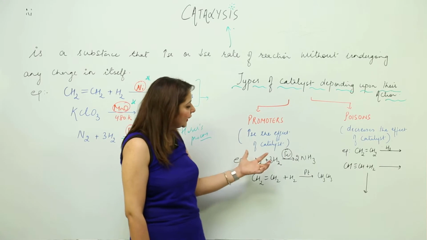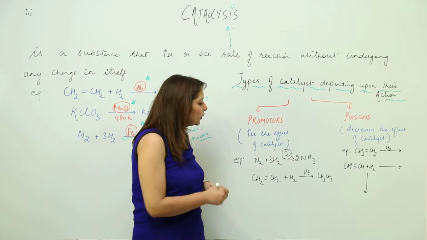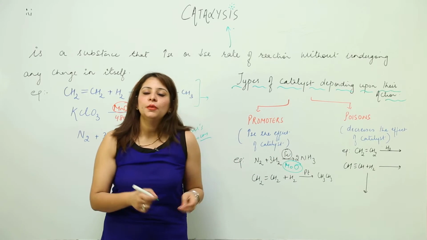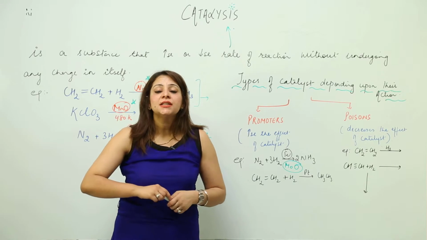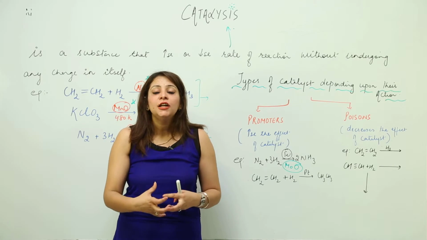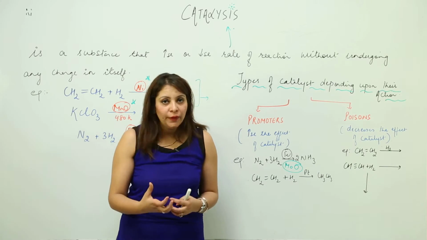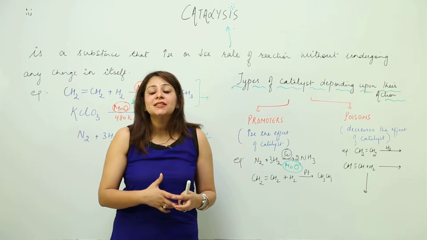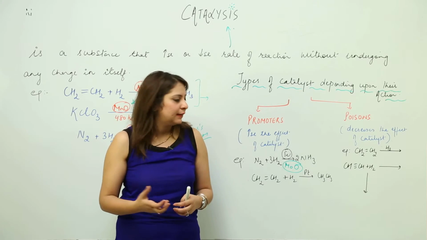Now if here we use a promoter, and that promoter is molybdenum oxide, what this molybdenum oxide is doing is just increasing the impact of iron so that iron can behave in a better way and make the rate of reaction faster. So that means it is just enhancing the activity of the catalyst.